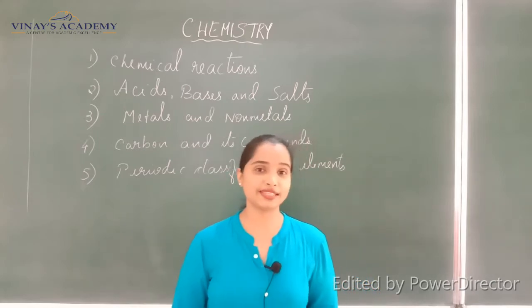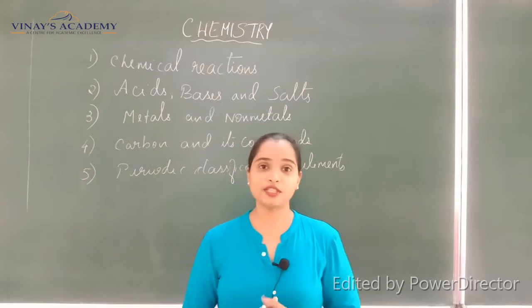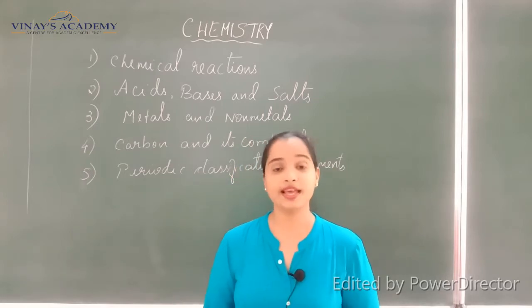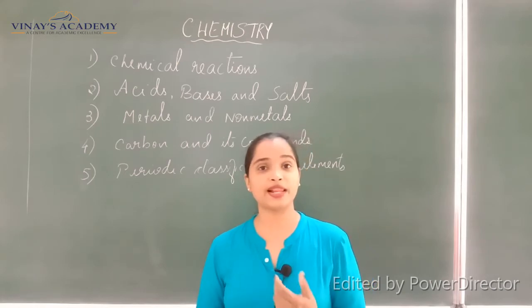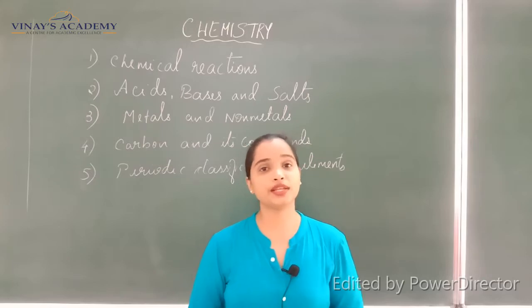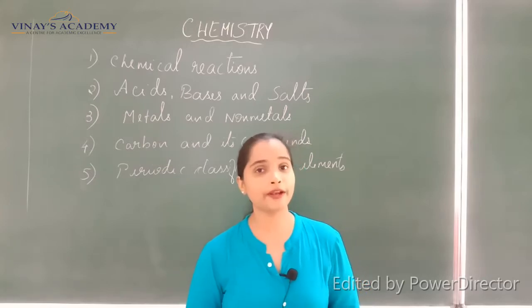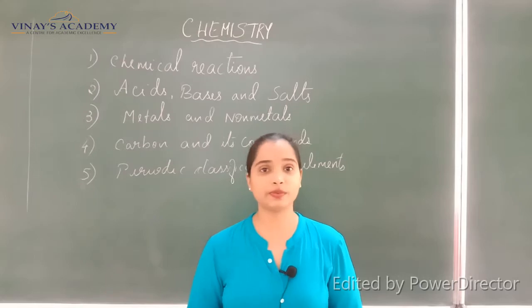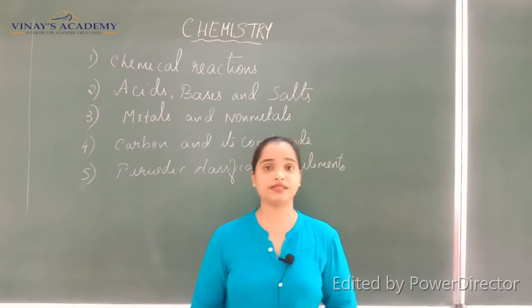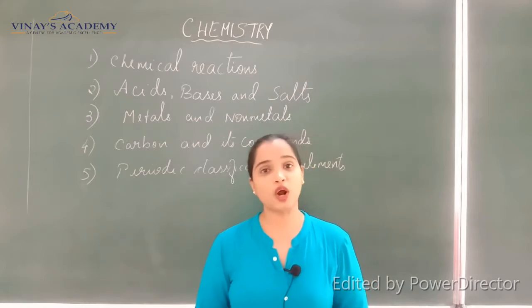I hope you know what an ion is, and what ions are present in a base, and you also know about the neutralization process, that when acids and bases combine they form salts, isn't it? We are going to learn some of the reactions of acids with other substances, the reactions of bases with some substances, as well as salts.